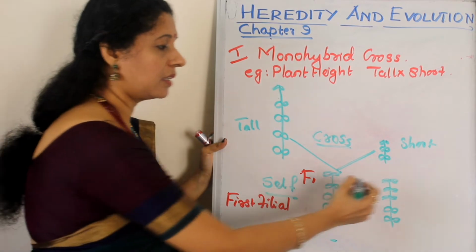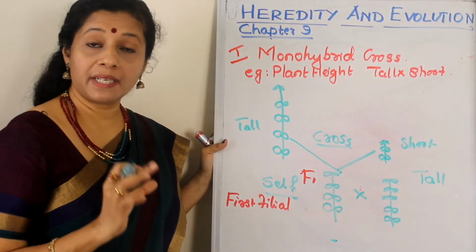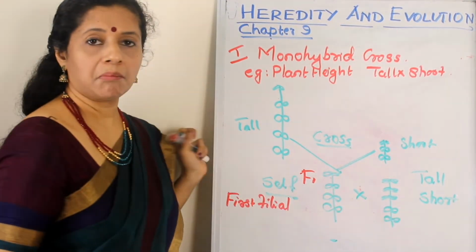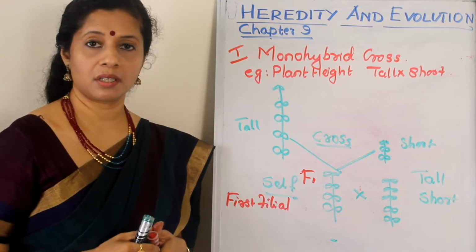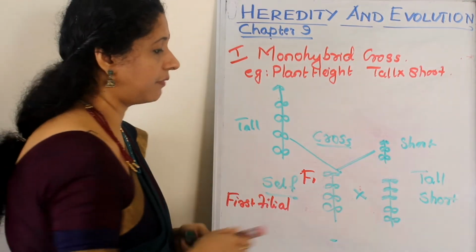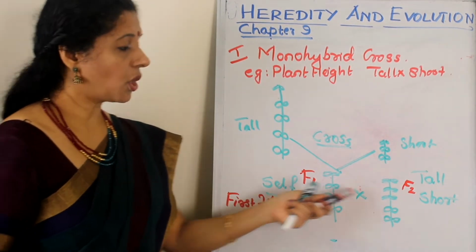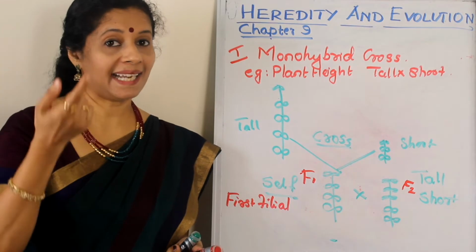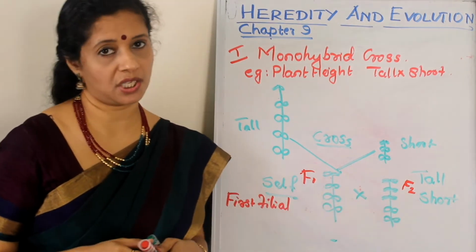75% of the plants were tall. But 1/4 of the progeny, or 25%, showed short plants. But in the immediate parent, short plants were not there, all were tall. But again, shortness reappeared. So this is the F2 generation. And he understood these tall plants, though they express tallness as the characteristic, had the gene for shortness in them. That is why it could express in the F2 generation.